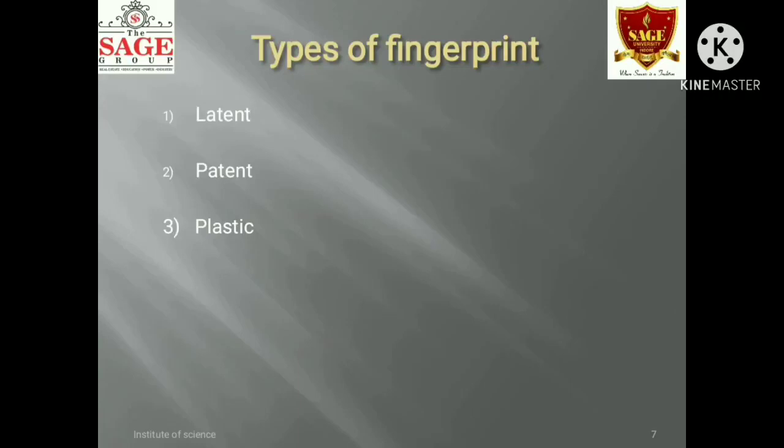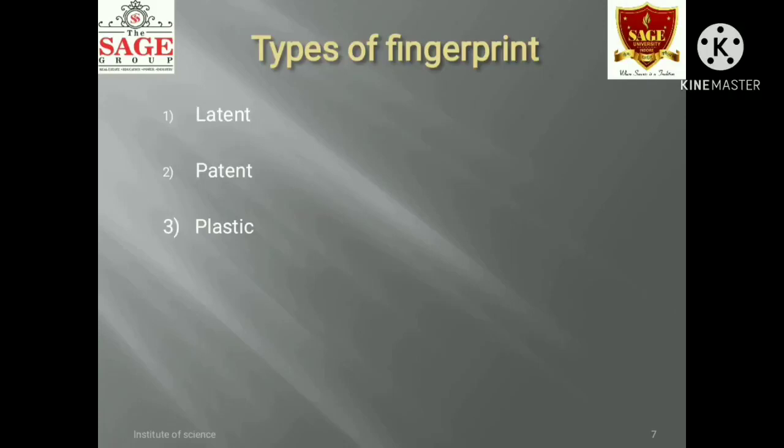Whenever a finger or palmar surface comes in contact with a polished surface, it leaves an invisible image on the surface of contact due to perspiration. The invisible image of a finger or palm is known as a latent print. Next is the patent print.